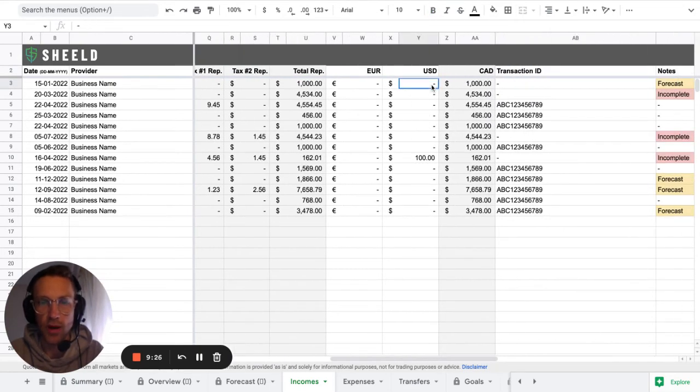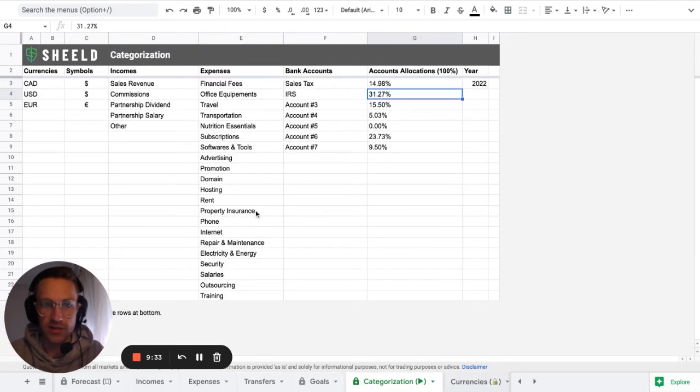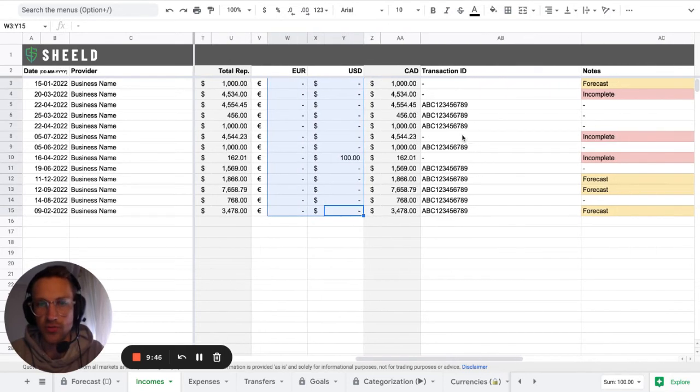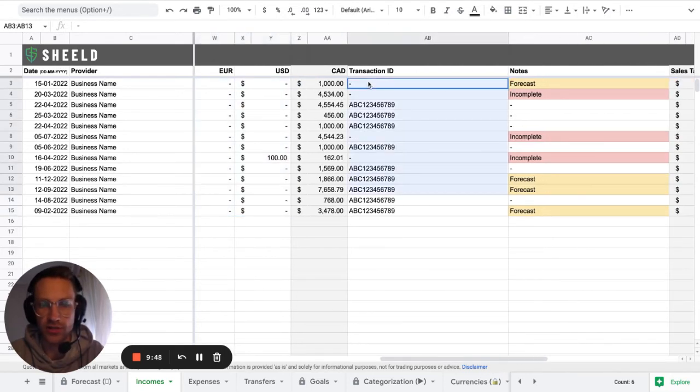So that means, how much would that be in, let's say, USD? Because if we go back to the categorization here, USD is the second currency and euros is the third currency used in terms of importance. So you decide what you want to enter here, and then you have a transaction ID.